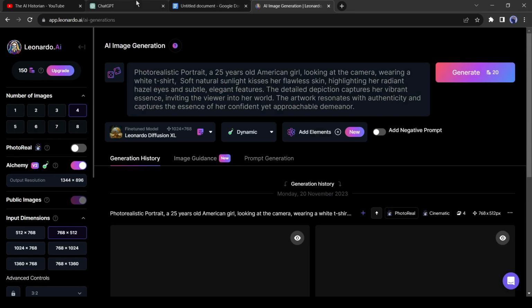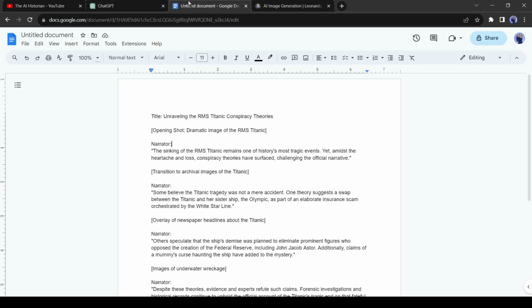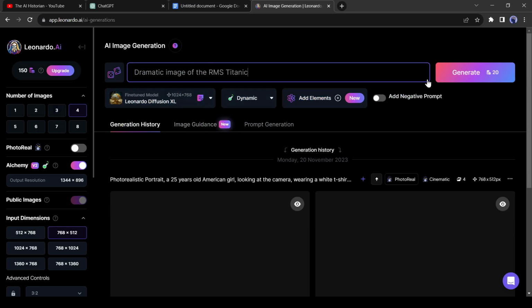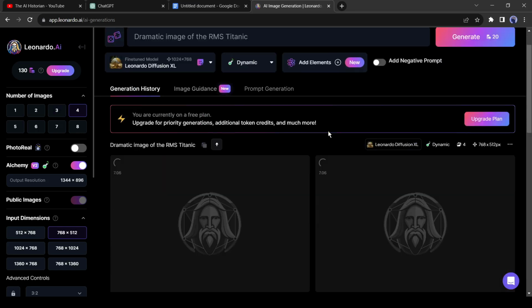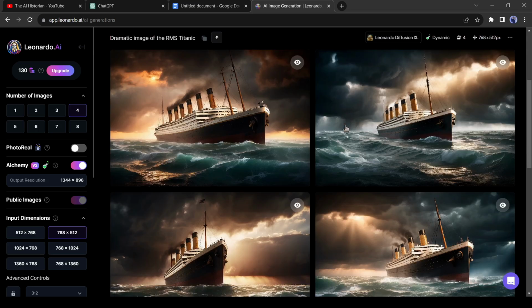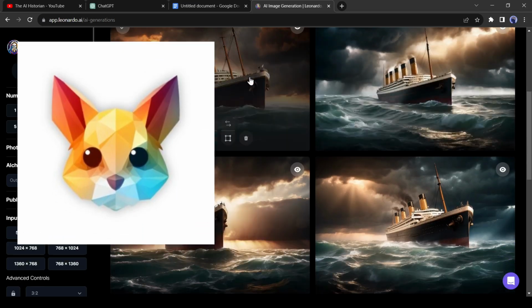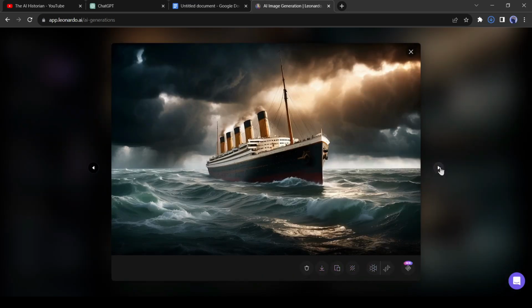Now we have to enter our prompt. I will use the scene description as the prompt. Let's come back to the doc file and copy the first scene description, and then paste it into Leonardo's prompt box. After that, hit the Generate button. And here is the result. Leonardo AI generates 4 images for us. Let's download all of the images.